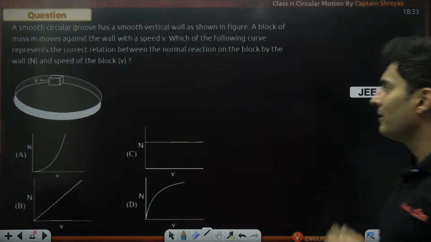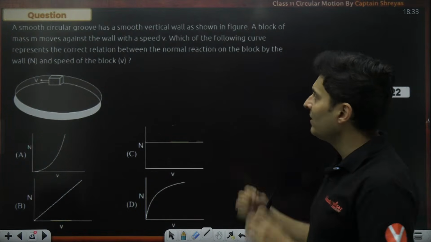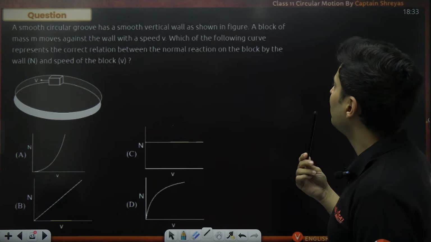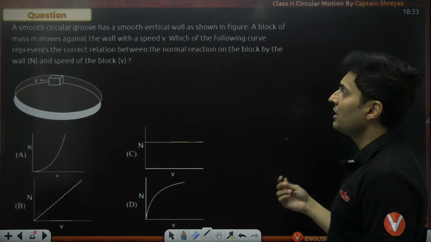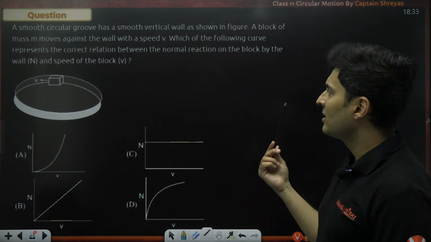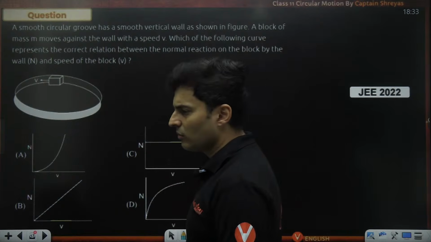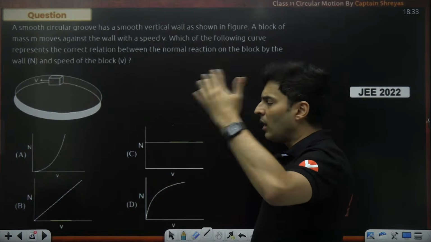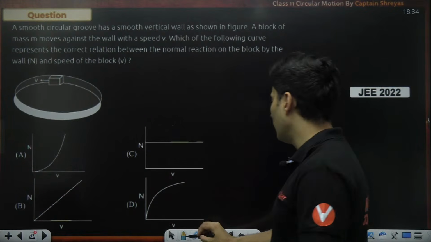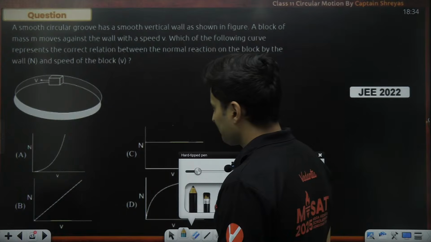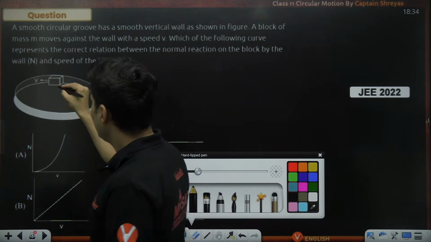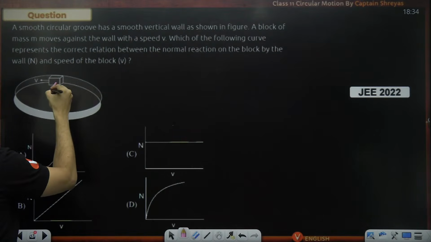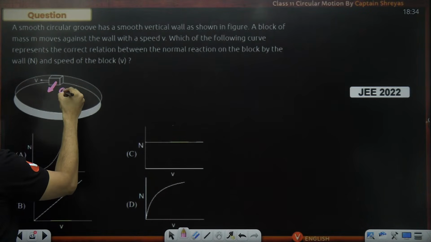Let's see if you can get this graphical part. A smooth circular groove is there and a block of certain mass is moving against the wall with a certain speed. Which of the following represents the relationship between normal and the speed of the block? Let's understand what the forces are, is circular motion playing a role, how is velocity related to the normal. As it goes in a circular path, there must be some acceleration directed towards the center.